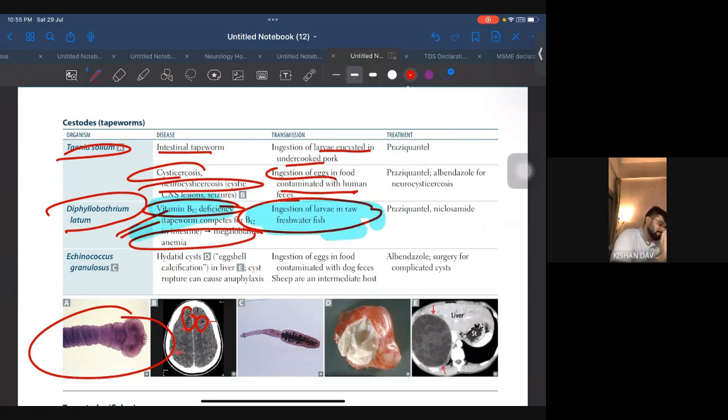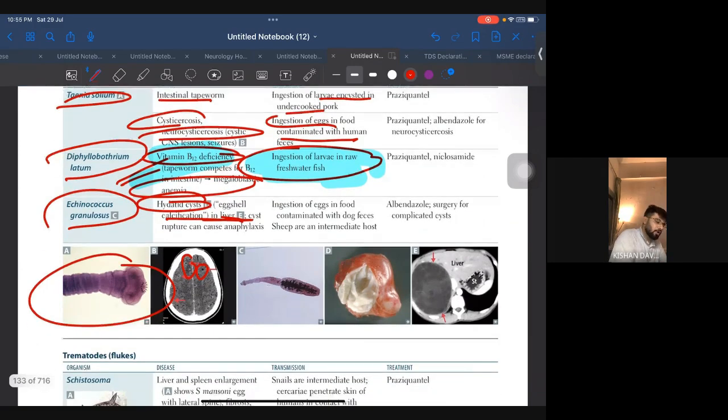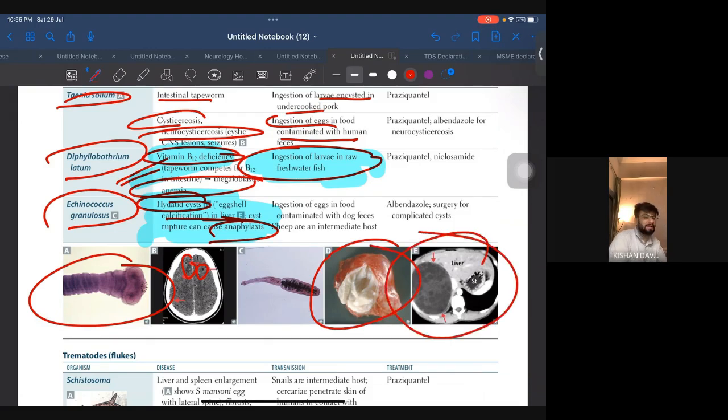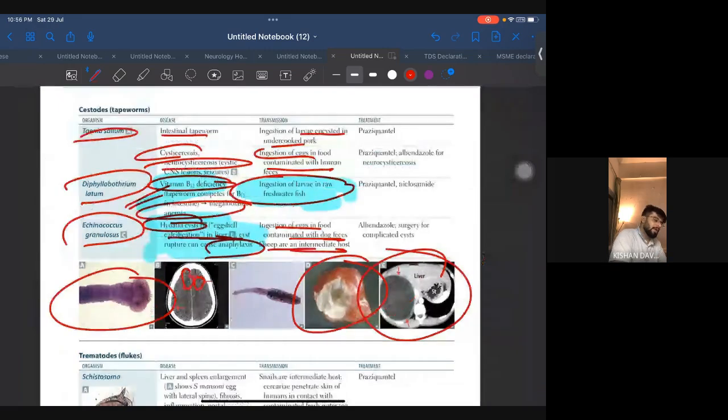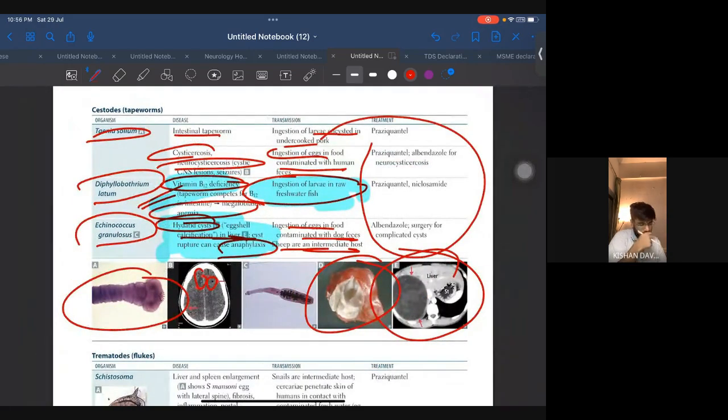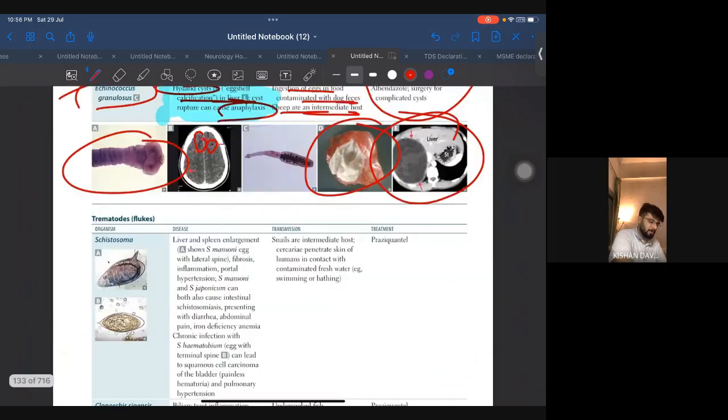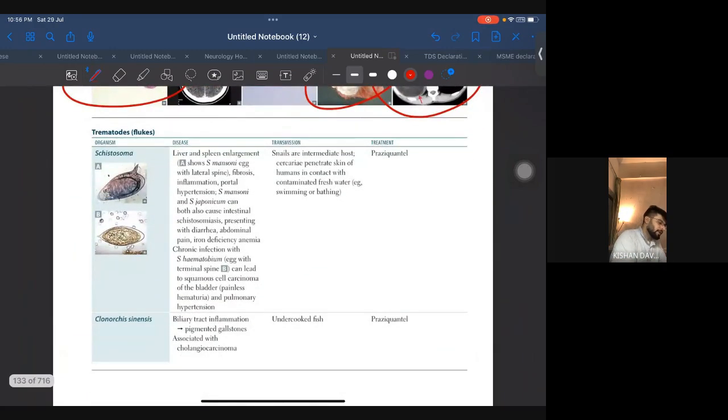Okay, that's it. Echinococcus granulosus, hydatid cyst, eggshell calcification in liver, cyst rupture can cause anaphylaxis. This line very important. Very important. In UWorld also questions are there. Okay, this is what a cyst looks like, and this is what a cyst looks like. Hydatid cyst. Ingestion of eggs in food contaminated with dog feces. Sheep are the intermediate host. Okay, treatment you have to remember yourself. So this is all one liners, and remember the MRI images. Remember all the images. Okay, coming to trematodes, that is flukes.